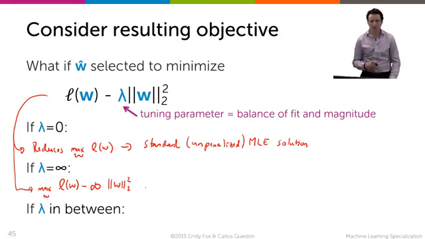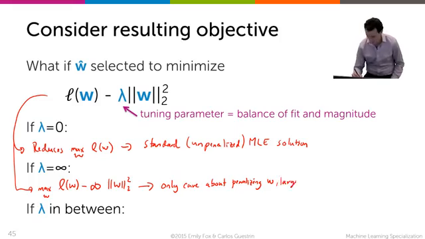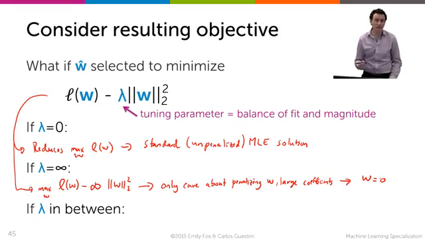All I care about is that infinity term, and so that pushes me to only care about penalizing the coefficients, penalizing the large W's, which will lead to just setting all of the W's equal to 0. So everything will be 0. Also not a good idea, because I'm not fitting the data at all. I set all the parameters to 0. It's not doing anything good, ignoring the data.